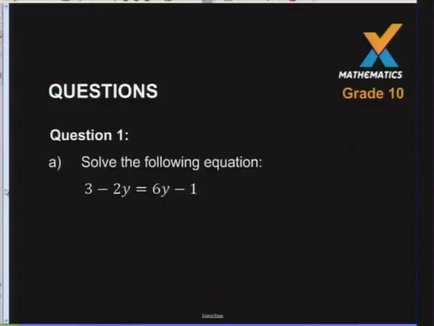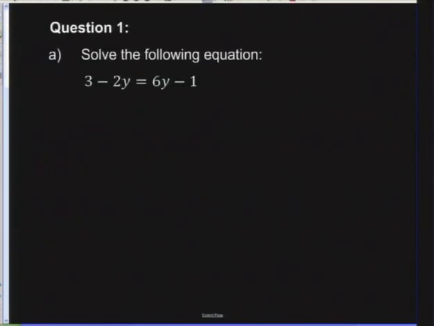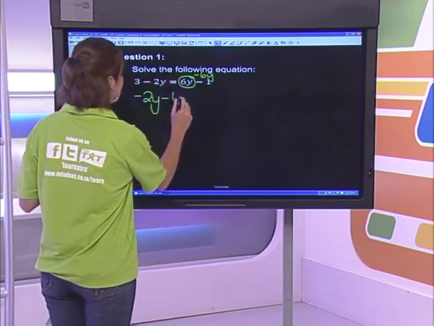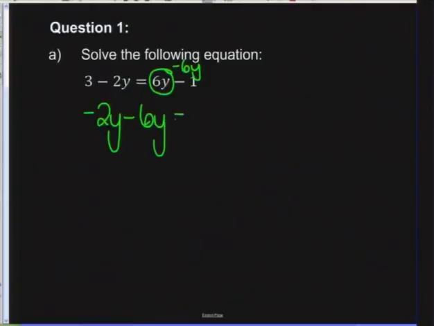I've got 3 minus 2y equals 6y minus 1. Now this is relatively straightforward for us in grade 10. We need to gather all of our variables to the left-hand side. Now remember, the idea is that to eliminate the 6y on the right-hand side, I'm going to subtract 6y. But the theory is that whatever gets done to the left-hand side of an equation must get done to the right-hand side, because we need to make sure that it is always balanced. So as a result, we minus 6y on the left-hand side over there.